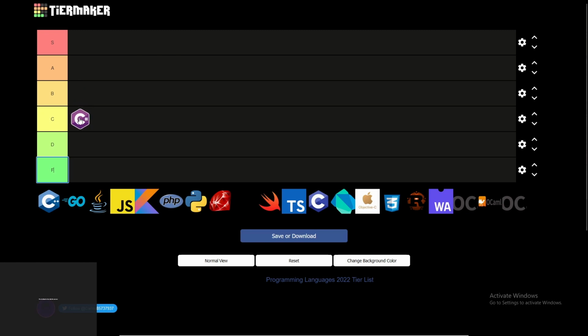Okay, C tier. C++. This is an objective tier list, and I'm not going to fail. C++ is a great language.